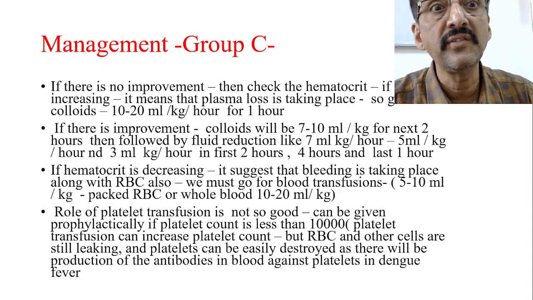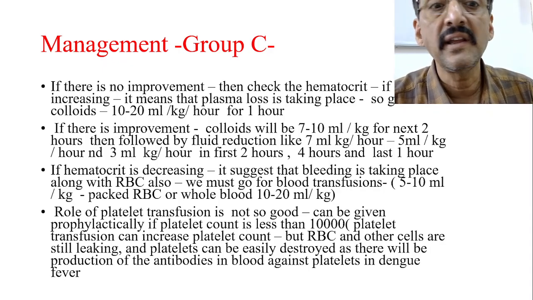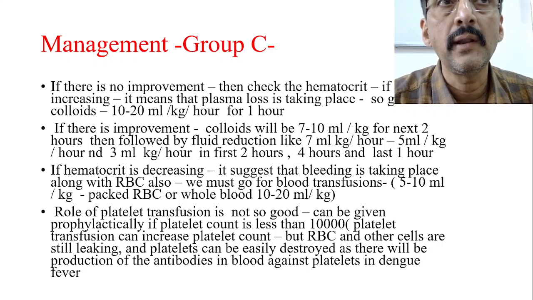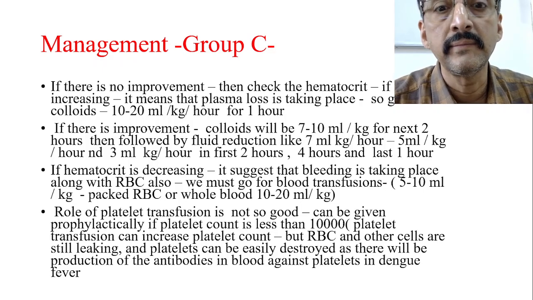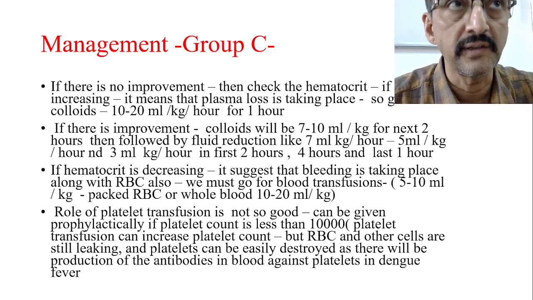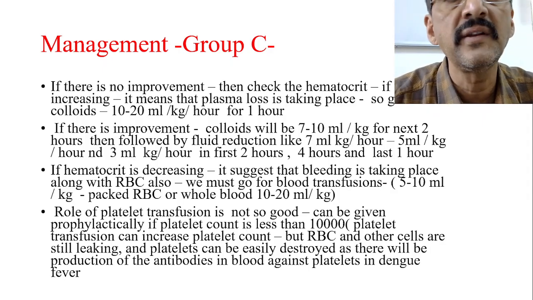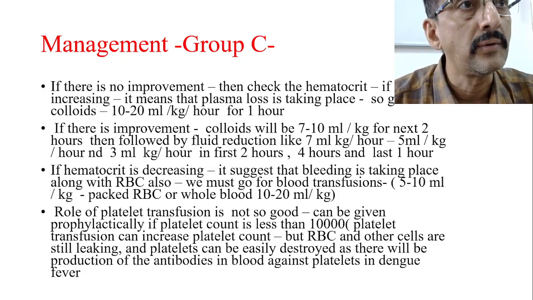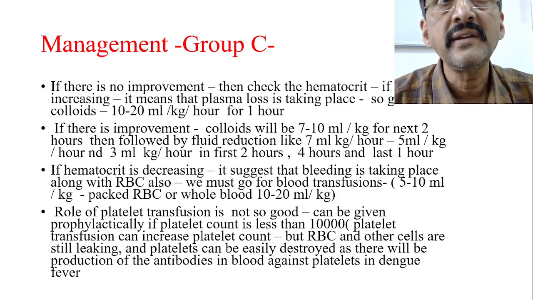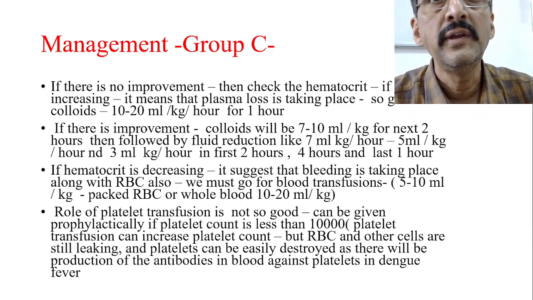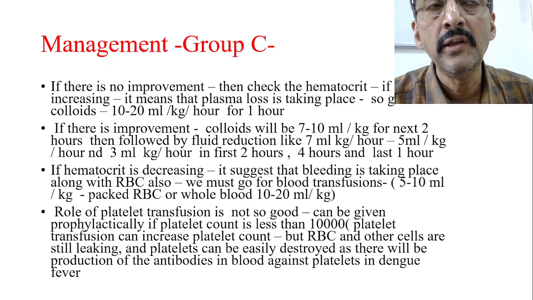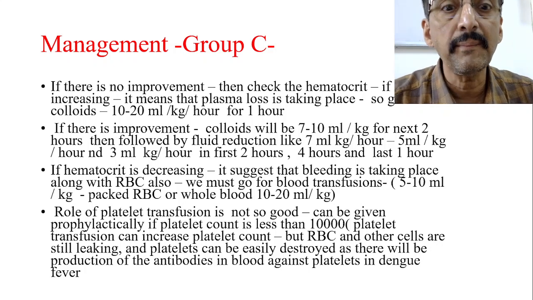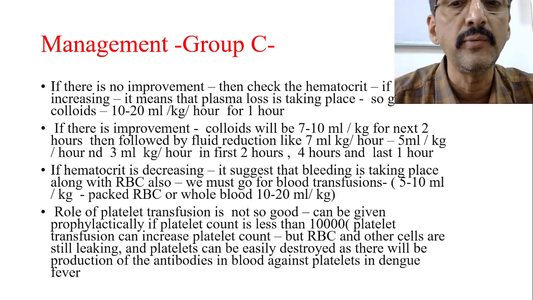But suppose hematocrit is decreasing, that suggests that the bleeding is taking place along with the RBCs also. That means here we have to go for the blood transfusion. Bleeding is taking place, and RBC count is coming down. Now that suggests that blood is going out, that means RBCs are going out. So here simply by giving the crystalloids there is no use. Here you have to go for the blood transfusion. 5 to 10 ml per kg packed RBCs, or the whole blood 10 to 20 ml should be given.